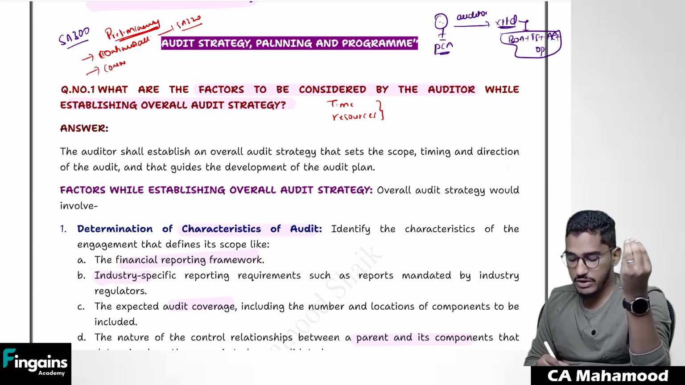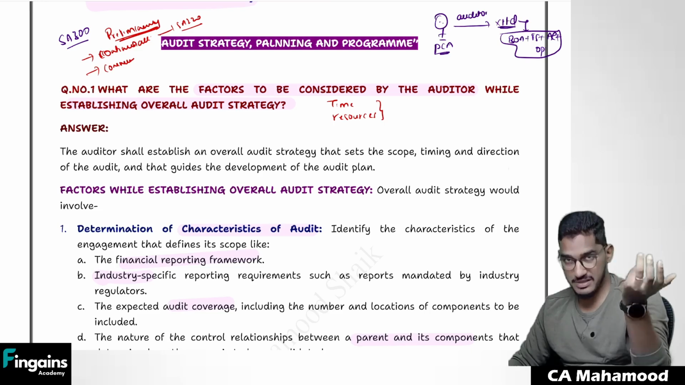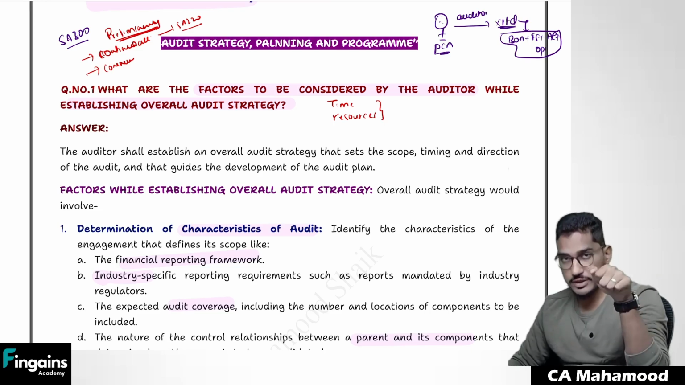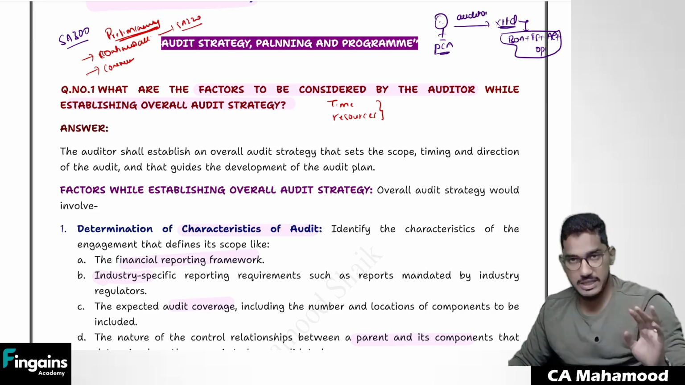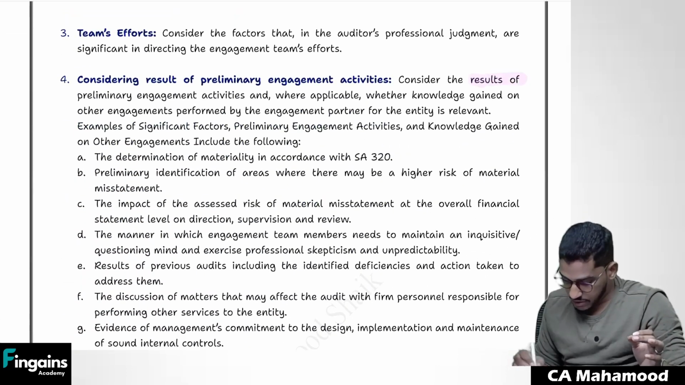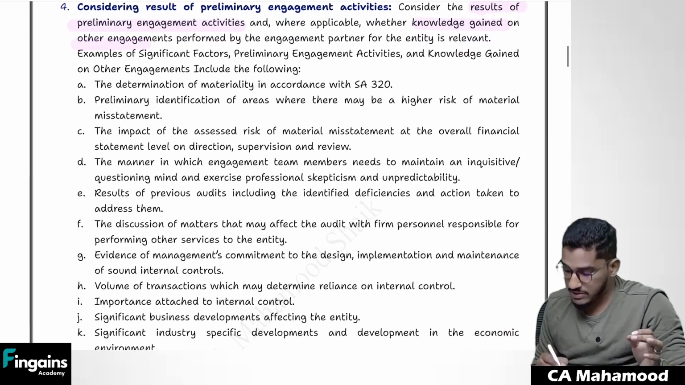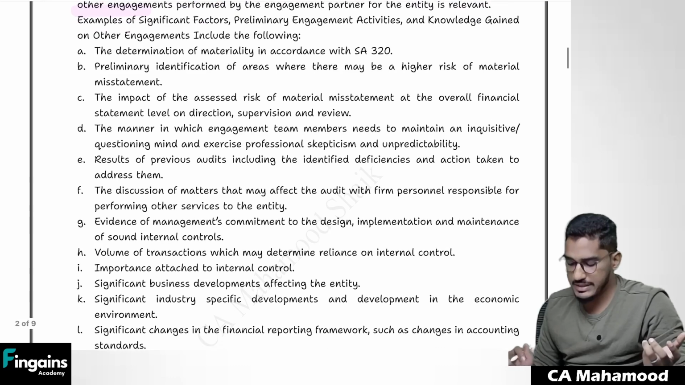And also one more activity, you have to communicate with the previous auditor. In case last year the audit position was held by somebody else, you have to communicate with your previous auditor. So like that, initially we do some activities which we generally call preliminary engagement activities. Even you have to use the knowledge which you have gained from preliminary engagement activities. So that's what they say here. You have to consider the results of preliminary engagement activities, and you can also use knowledge gained on other engagements wherever relevant.